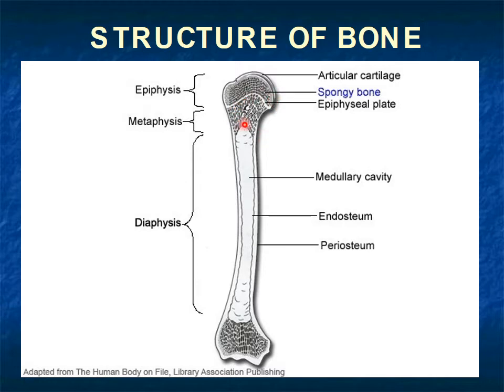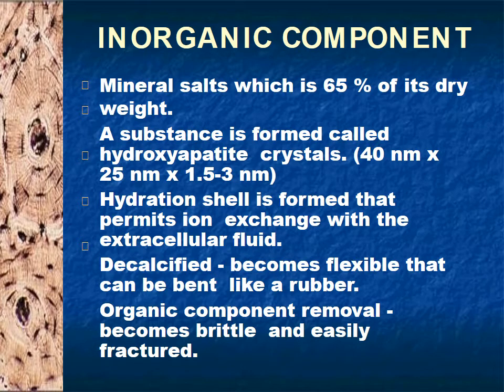The epiphysis or the end is composed of spongy bone inside, and the outer layer is composed of compact bone, while the shaft is composed of compact bone. Mineral salts, which are 65% of its dry weight, are substances formed called hydroxyapatite crystal. A hydration shell is formed that permits ion exchange with the extracellular fluid. Decalcified bone becomes flexible and can be bent like rubber.